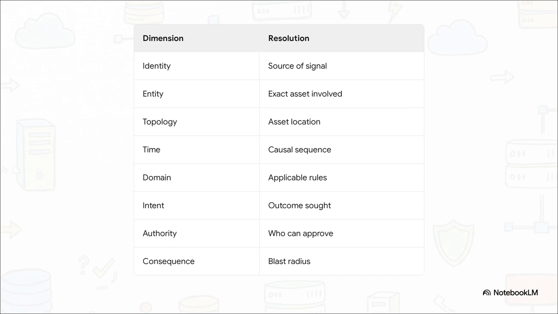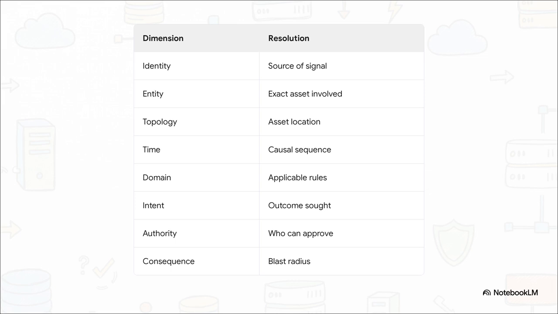You just can't ask who authorized this if you don't first know what exact asset is being touched and where it dynamically sits in the network. For instance, the system simultaneously resolves the exact server, the entity, and its exact location, the topology, before it even begins to question authority. A command remains completely non-executable until every single one of these dimensional boxes is firmly checked.